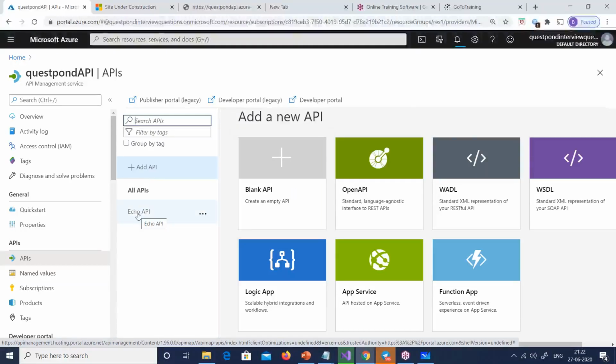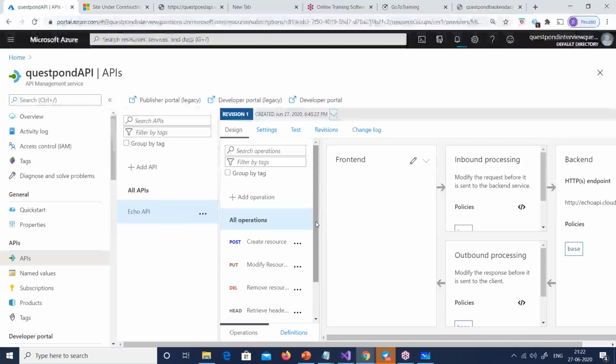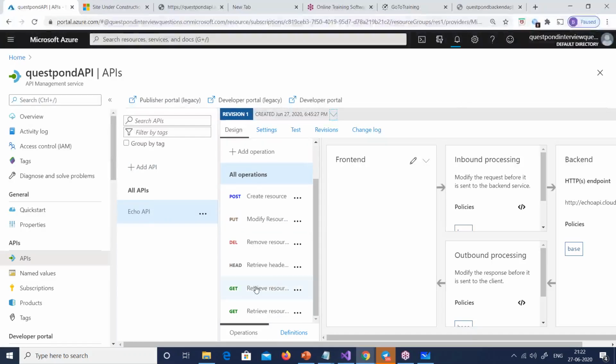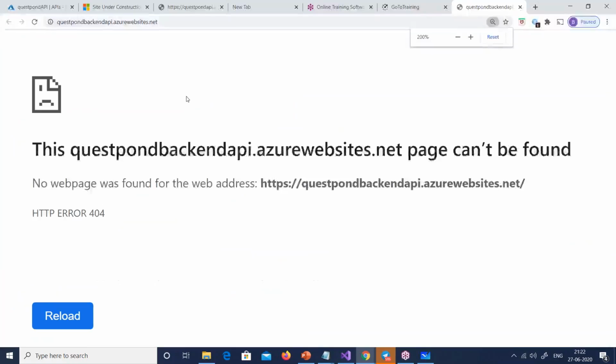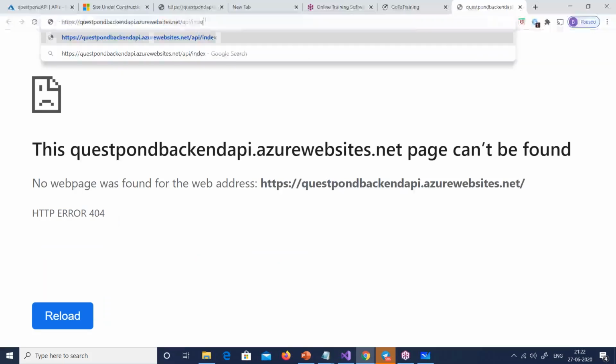Also you can see it has given one API, which is an Echo API. This Echo API is for testing purposes. If you just send it a hello, it will just give you a hello back and so on, right? So you can see our QuestPond backend API service is there. As I've said, the home page has been deleted, so it says page not found, which is good. That's fine, 404. But I can go and say API/index, and I should see my API. There it is. You can see the string is displayed, and that is good. So it is working.